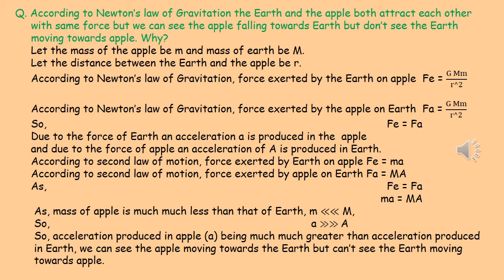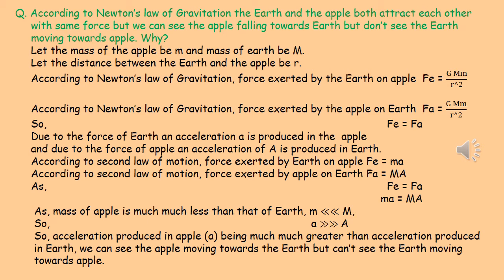Due to the force of Earth, an acceleration small a is produced in the apple, and due to the force of apple on Earth, an acceleration capital A is produced on Earth. Now we know from Newton's second law of motion, the force exerted by Earth on apple will be Fe is equal to ma, mass into acceleration, and the force exerted by apple on Earth will be Fa is equal to capital M capital A. As Fe is equal to Fa, so small ma is equal to capital MA.